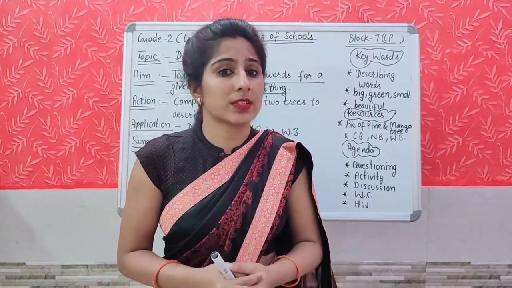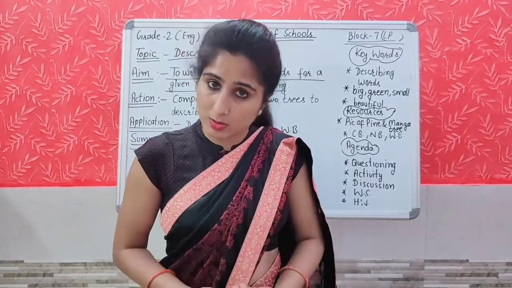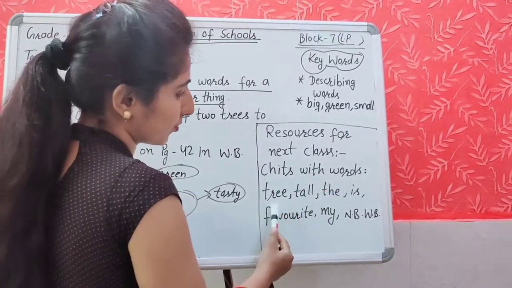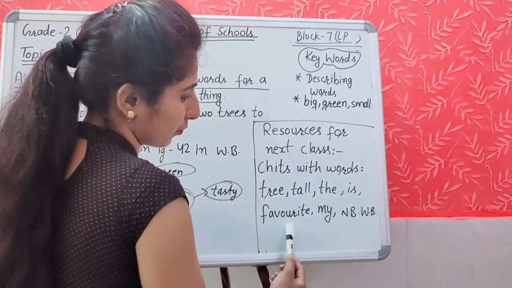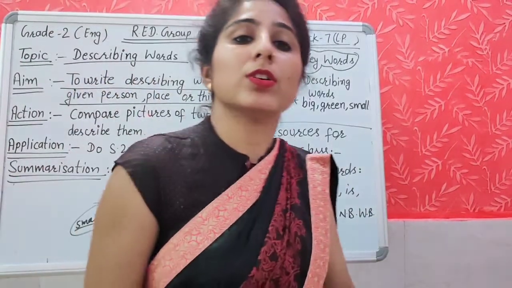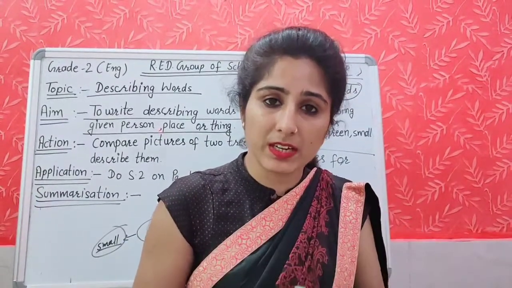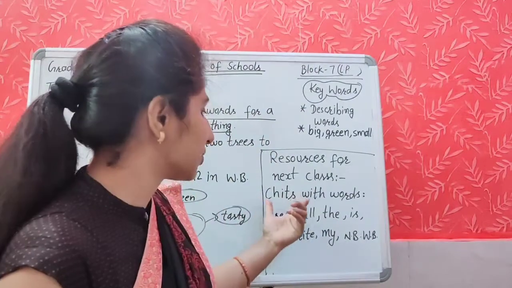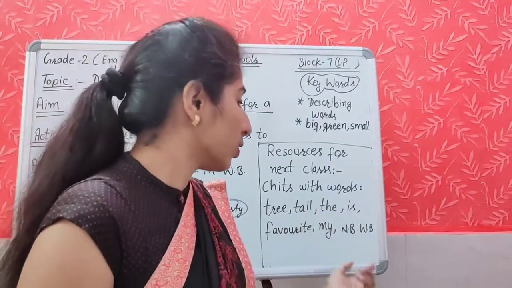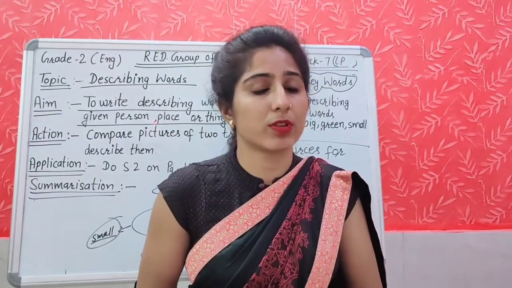And the resources for the next class I have written on the boards. So be ready with these resources. Resources for next class: chits with words tree, toll, the, is, favorite, my, notebook and workbook. Means these words should be written on the paper chits. So be ready with these chits. What should be written? Chits with words tree, toll, the, is, favorite, my, and notebook and workbook. Students, so be ready with all these resources.